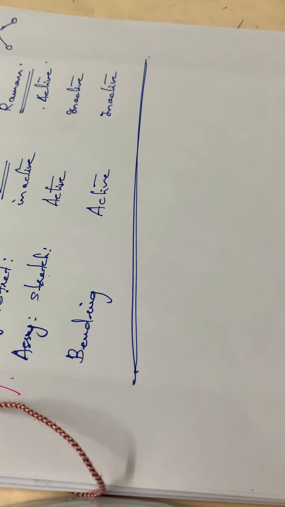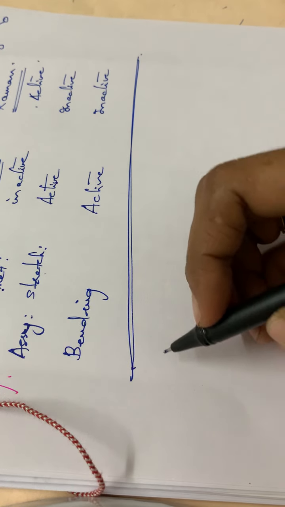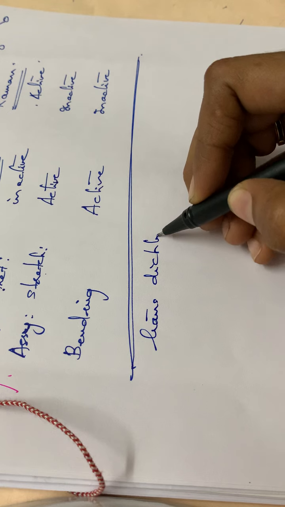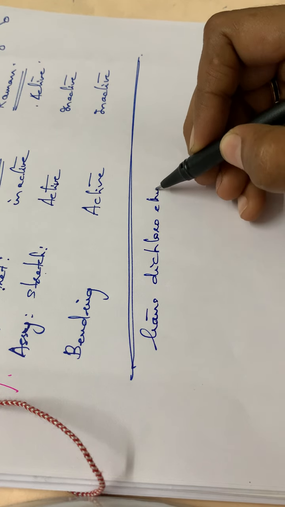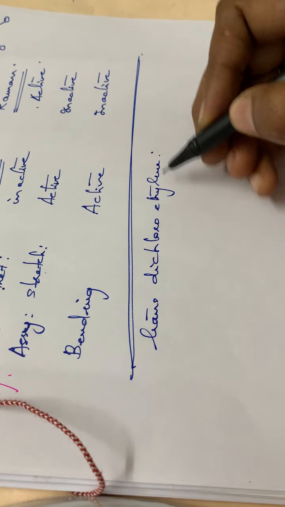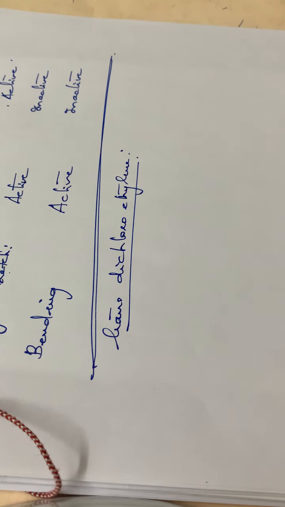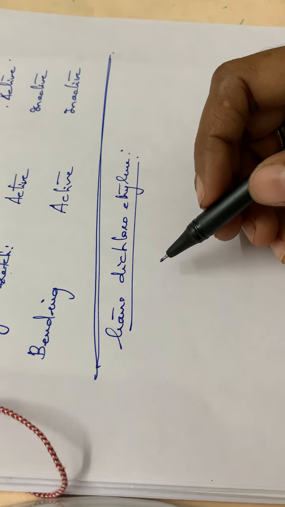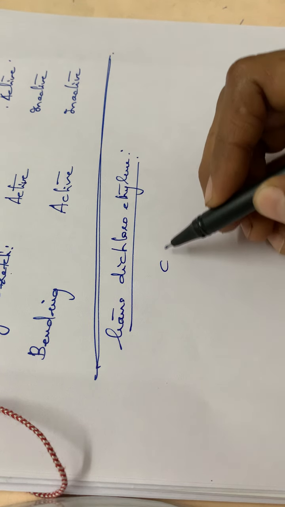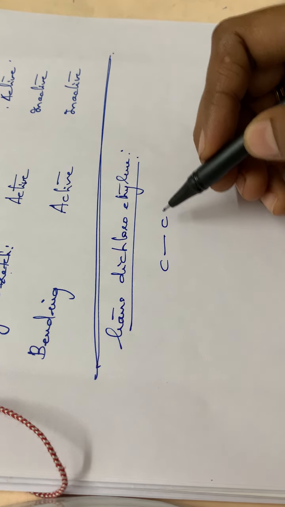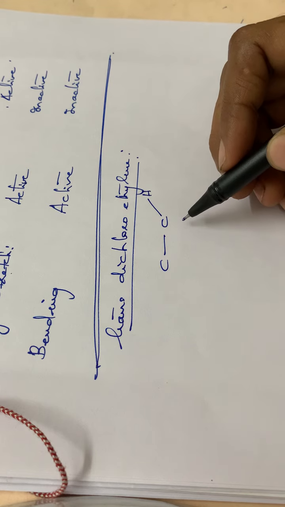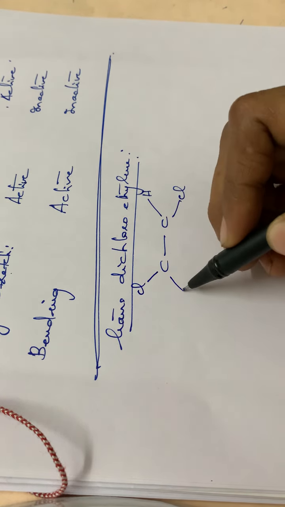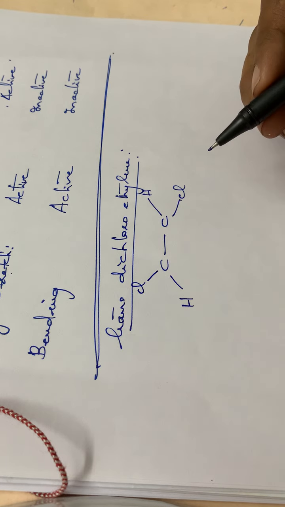Then one more example is given, that is trans dichloroethylene. Cis and trans dichloro. First of all I will draw the trans dichloroethylene, that is C single bond C, then H, then Cl, then here it is Cl, here it is H. This is trans dichloroethylene.